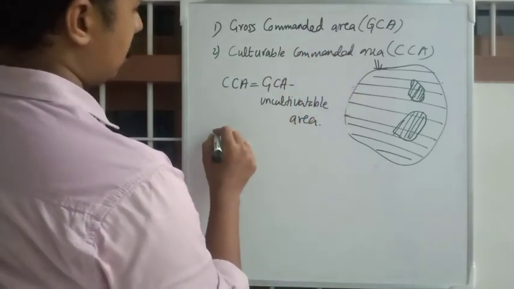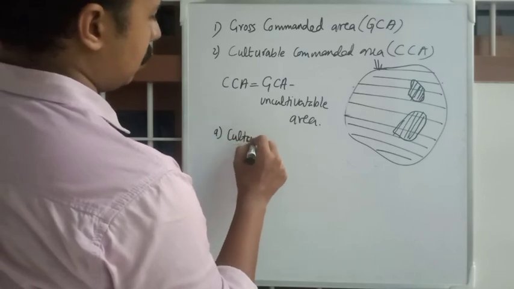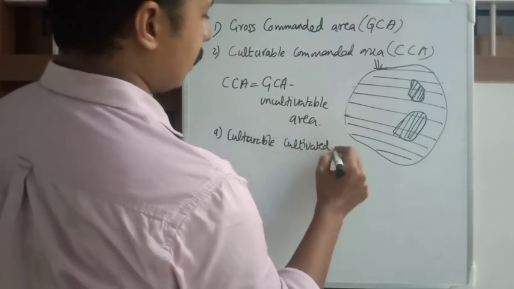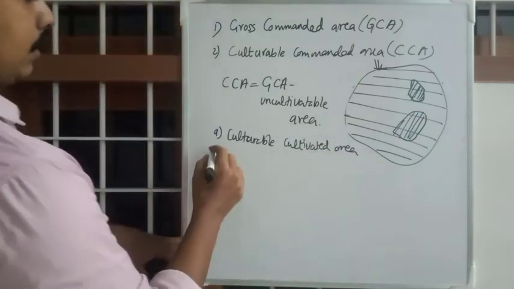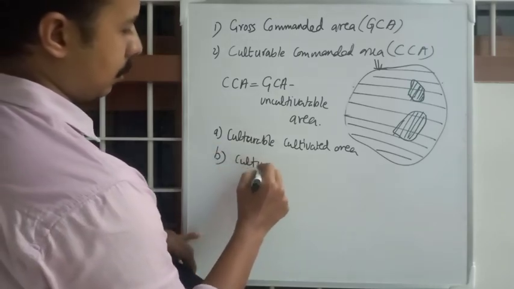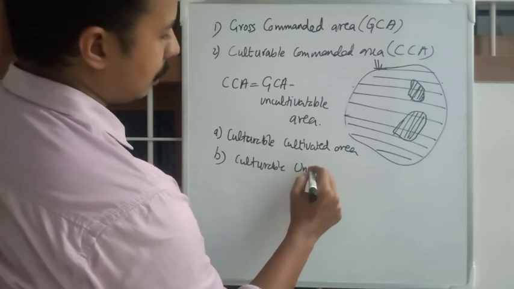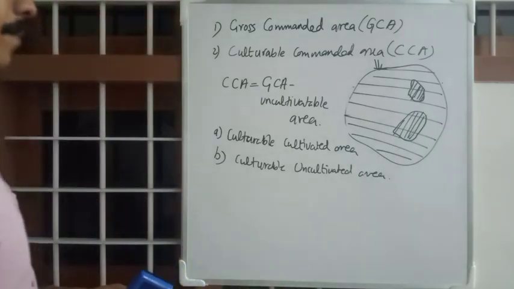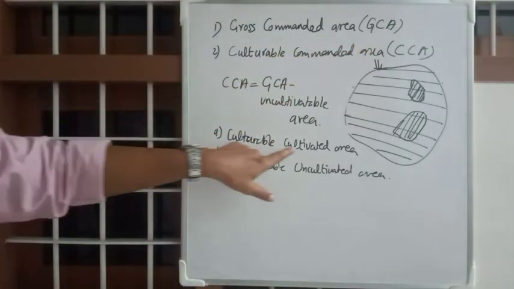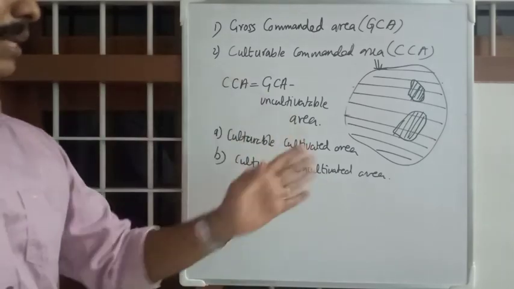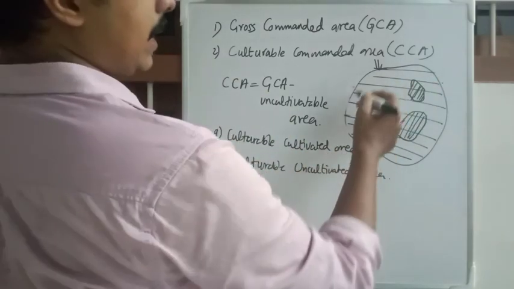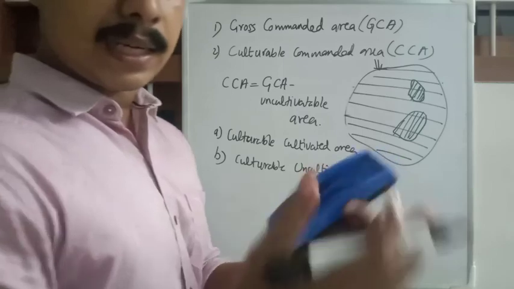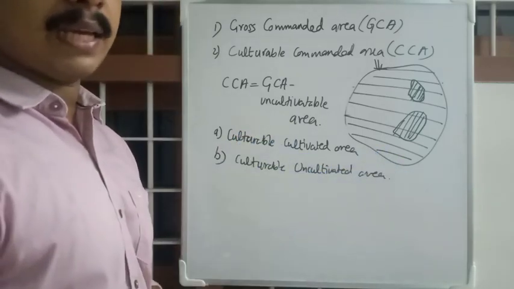Culturable command area can be divided into two: A, culturable cultivated area, and B, culturable uncultivated area. As the name indicates, in this rest of the area, some area will be cultivated, other area will not be, for a number of reasons.